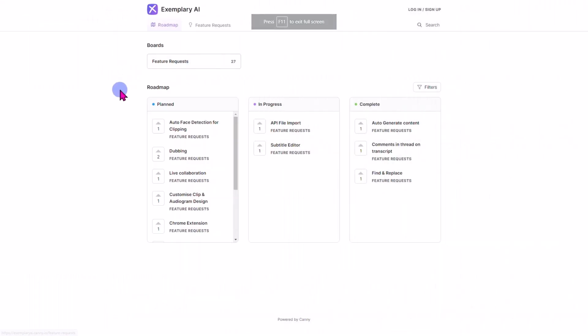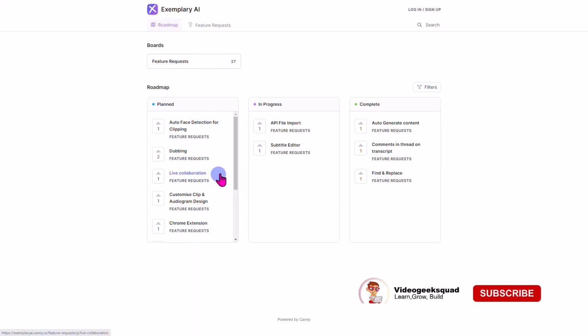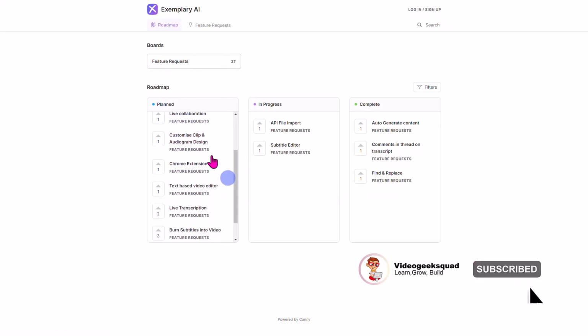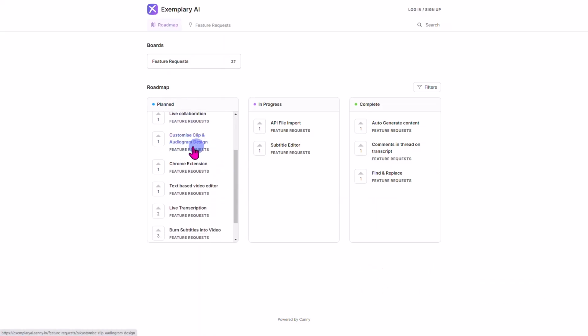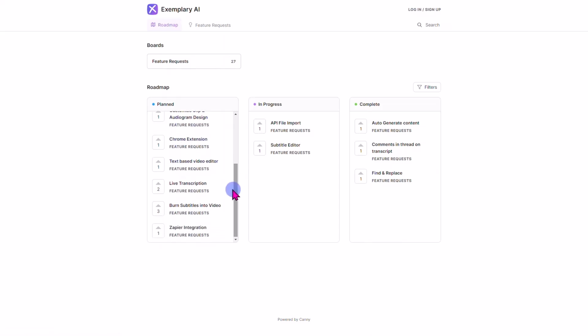Now, here is the roadmap, guys. As you can see, these are some of the things that they have planned. Auto face detection for clipping, dubbing, live collaboration, customized clip and audiogram design. This is huge, I have to tell you, because when I went in there to look, I'm like, okay, they definitely need to make some changes here. A Chrome extension, text-based video editor, so you'll be able to do that.